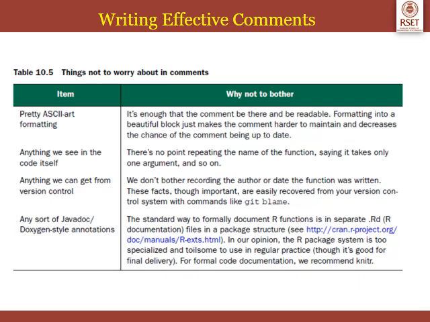You need not write what is obvious. There's no point repeating the name of the function, saying it takes only one argument, and so on. We don't bother recording the author or date the function was written. These facts, though important, are easily recoverable from your version control system with commands like git blame. The standard way to format and document R functions is in separate .rd files in a package structure. But the package system is too specialized and toilsome to use in regular practice. For formal code documentation, we have to use knitr that we have already seen.